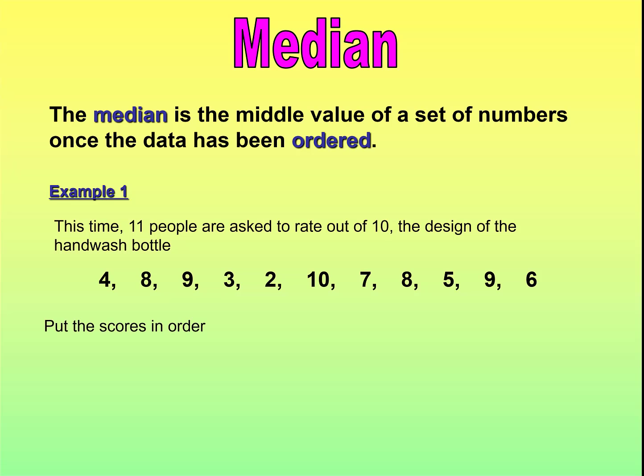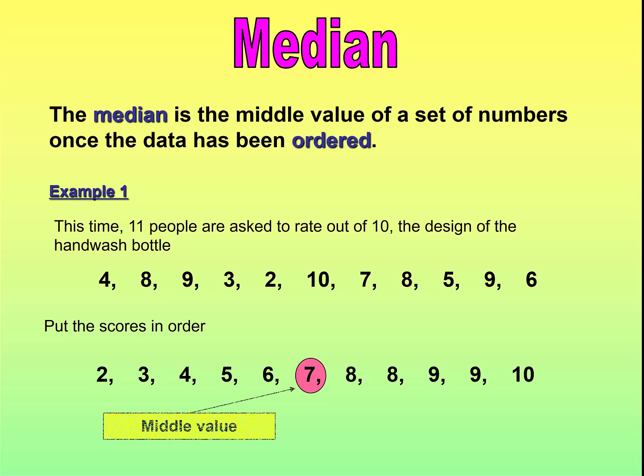So we need to put them in order. That's key for median. Not only does it make it more useful like it does in the mode, but it's essential. So those are the same numbers, but this time in order. And we can see the number in the middle there with 5 either side is 7. So the median of those numbers in this case was 7.